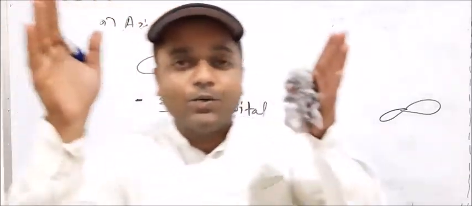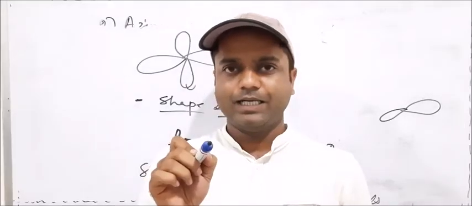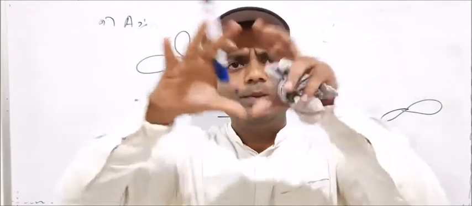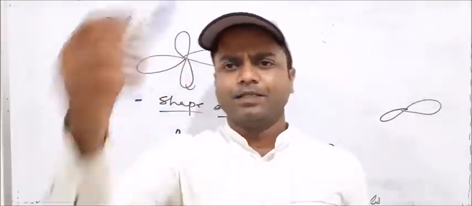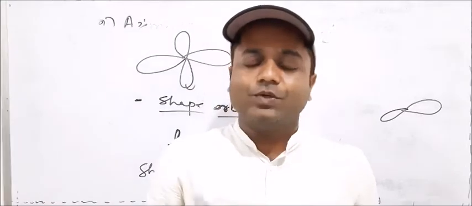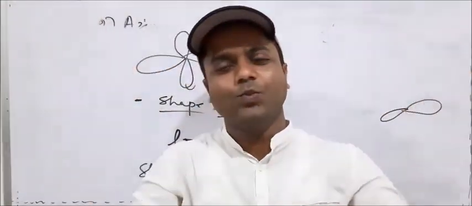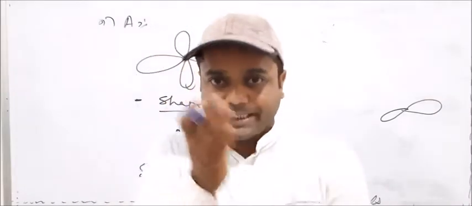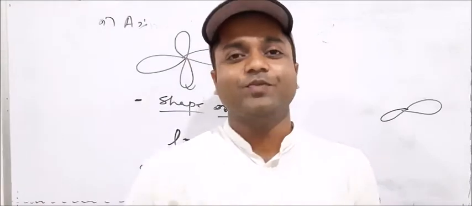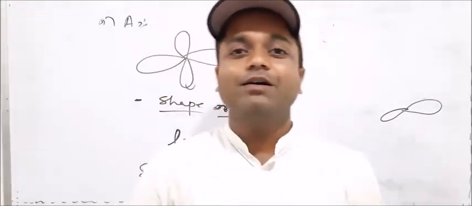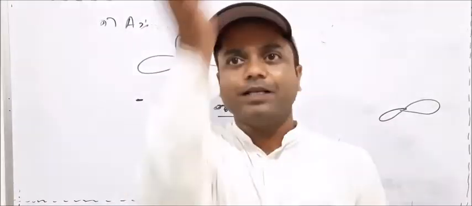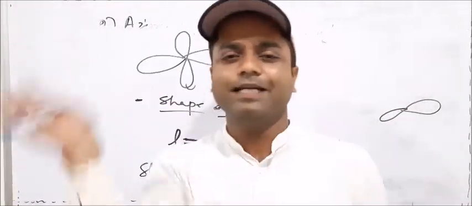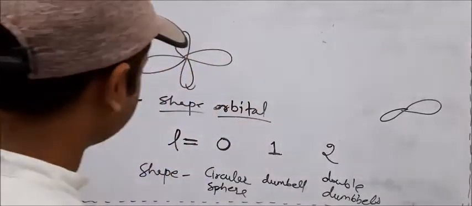Okay, just imagine how the electron moves. The nucleus is there, and when azimuthal quantum number is 0, it moves like a sphere, a complete ball structure from all sides. Imagine in your mind how the electron is moving. When azimuthal quantum number is 1, we call this a p orbital, and it moves in a dumbbell shape. When azimuthal quantum number is 2, we call it a d orbital, and it is a double dumbbell. One round is like that, second round is like that. It is very interesting.